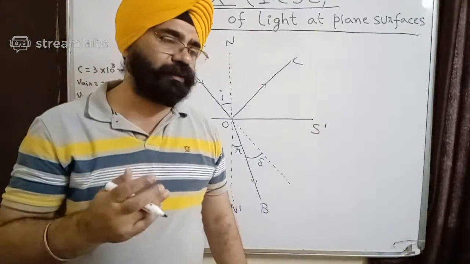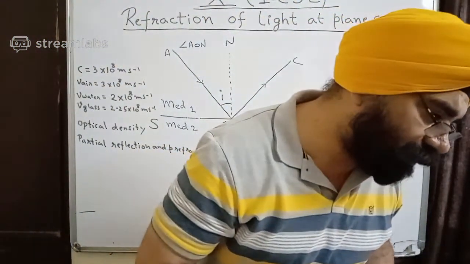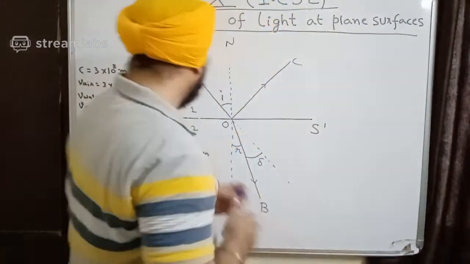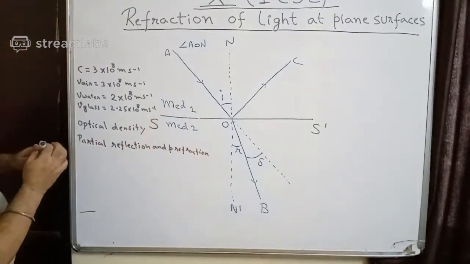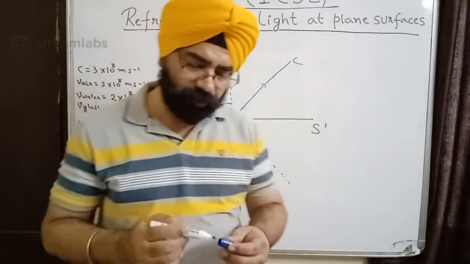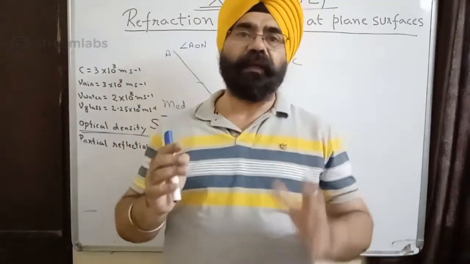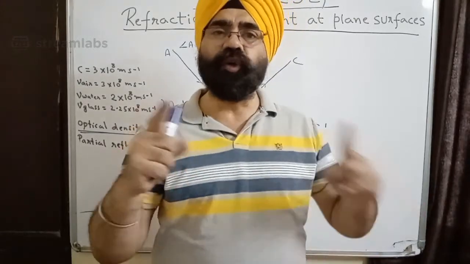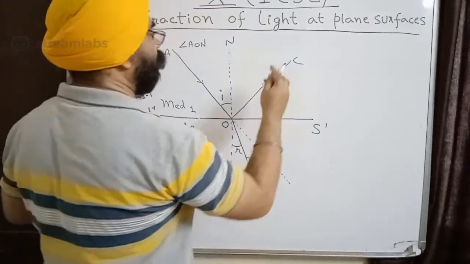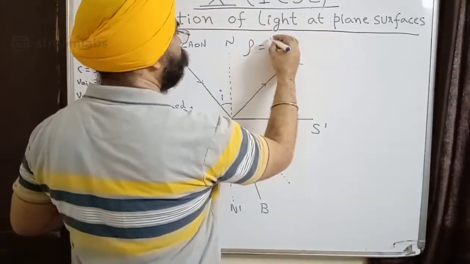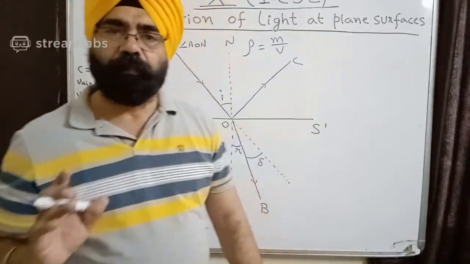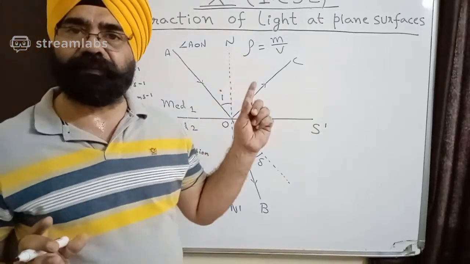So some girls were writing about the density decrease in medium 2 because of the density. Now let me clear one more thing. When we are talking about refraction, we refer to a term known as optical density. And this optical density is not the same as mass density. Mass density, we know that mass density is equal to mass by volume. I divide it and I get the density. But optical density is not the same thing.